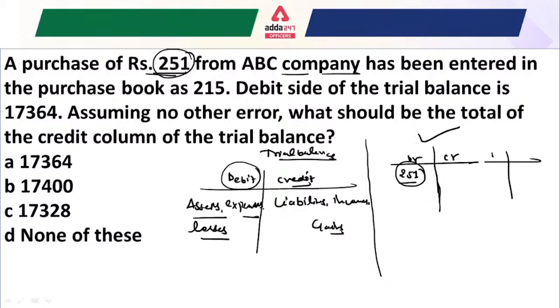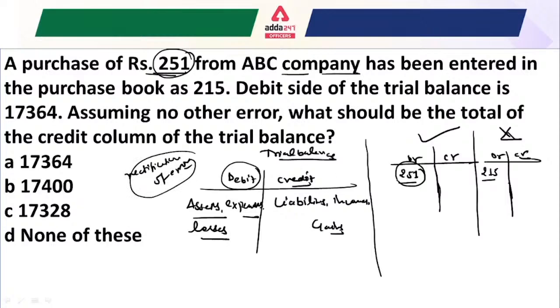And what exactly happened is that, instead of writing 251 rupees, we mistakenly posted 215 rupees. So that is the wrong entry, that is wrongly debited, right? Whenever you find any question related to the rectification of error, the process you have to follow is like this. By following this process, you will never get confused in any question.